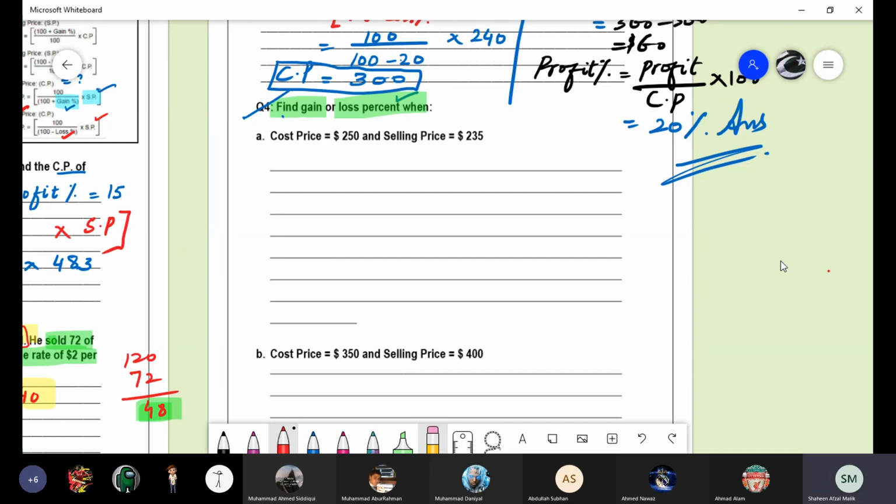Cost price is 250. Selling price is 235. Cost is greater, selling price is less. You are in loss. You have to find out the loss percentage. Do you know, Daniel, what is the formula for the loss percentage and what is the requirement for that? First of all, find out the loss. What's the formula for the loss? Do you know that? Mohammed Daniel.